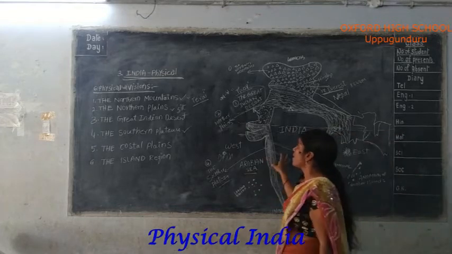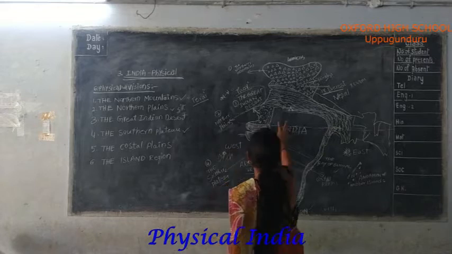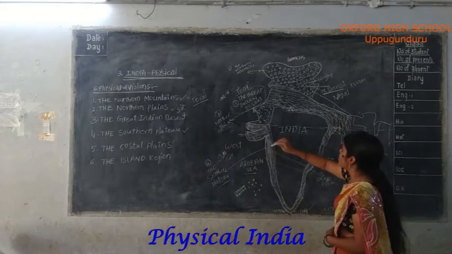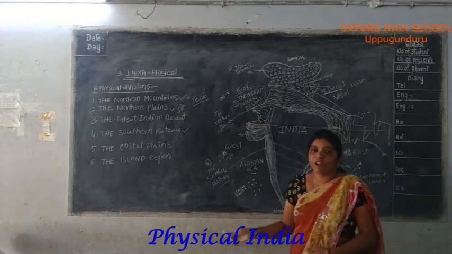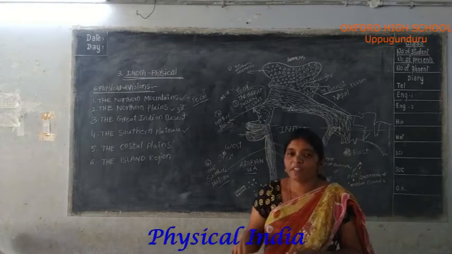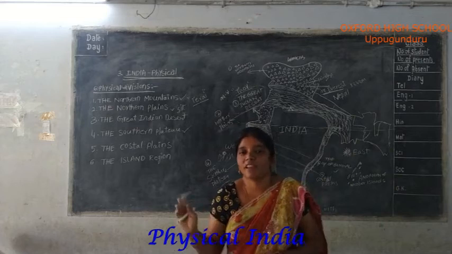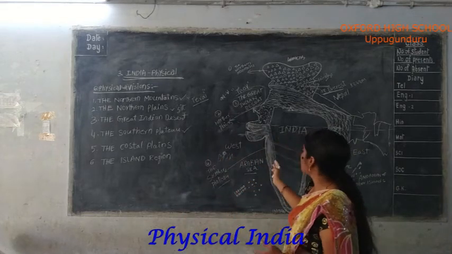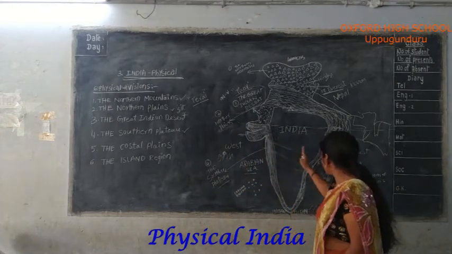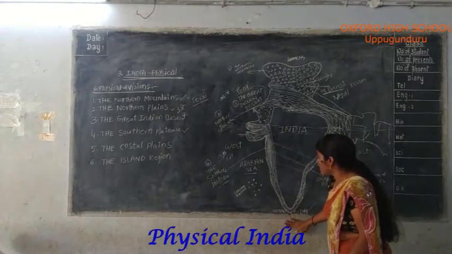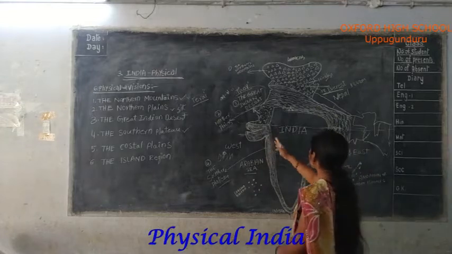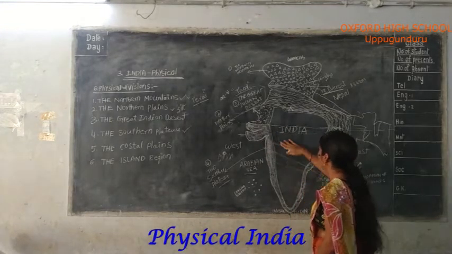This is the explanation of the Southern Plateau. The Southern Plateau is a peninsula. It is covered by water on three sides and land on one side. The western side is the Arabian Sea, the eastern side is the Bay of Bengal, and the south side is the Indian Ocean. It looks like a triangle.